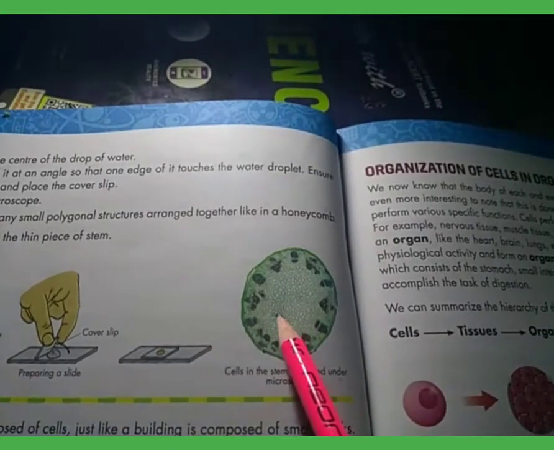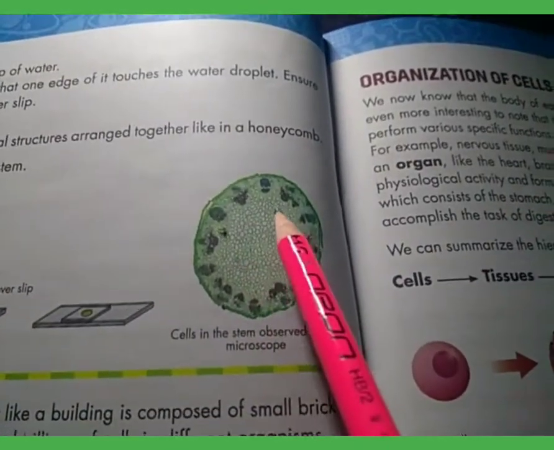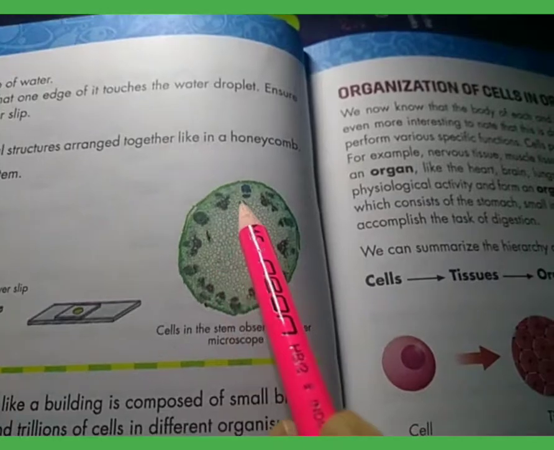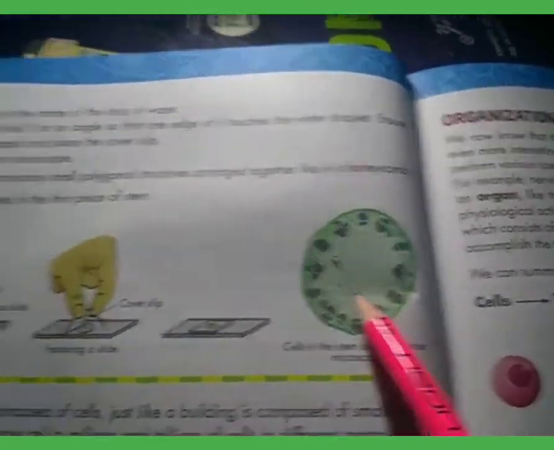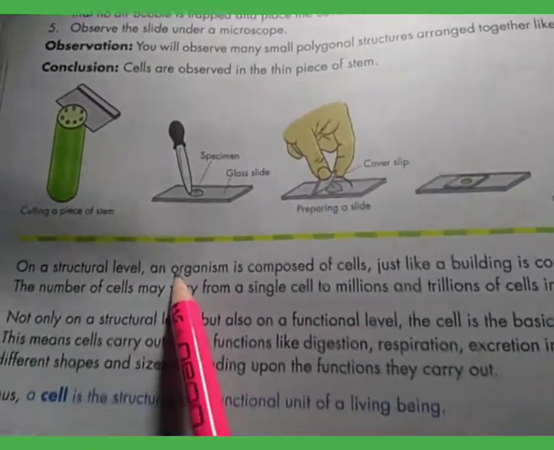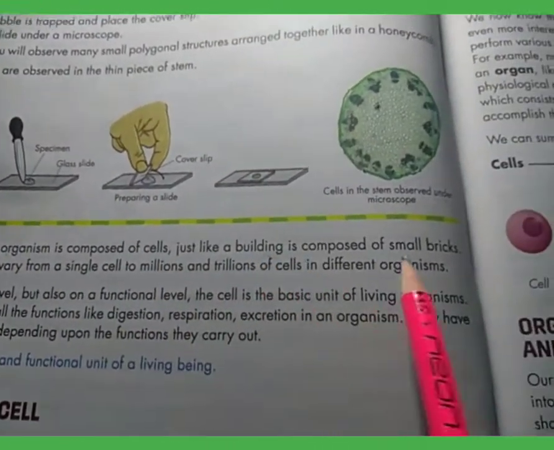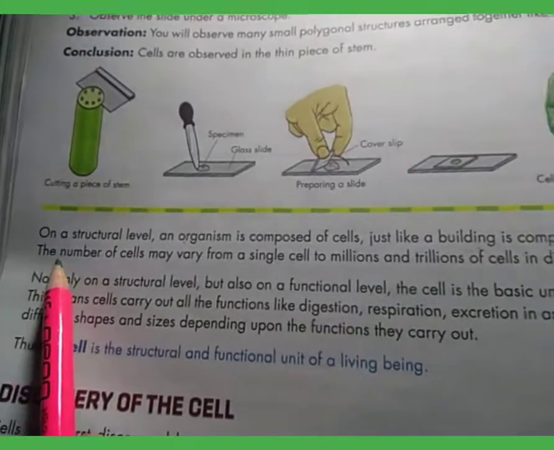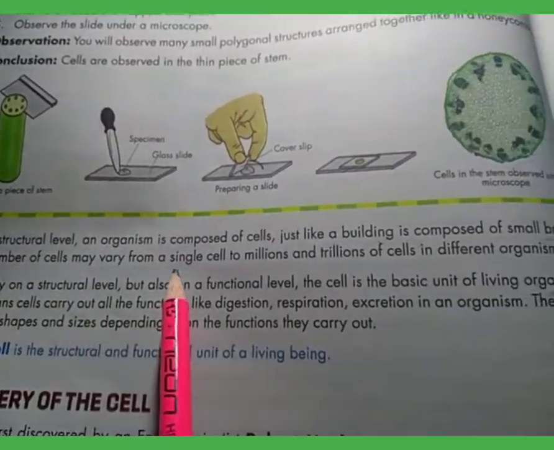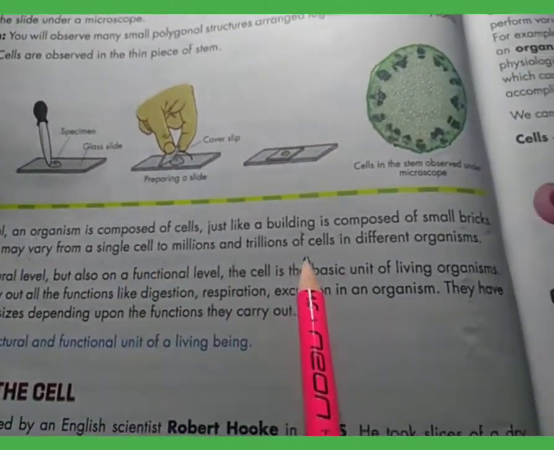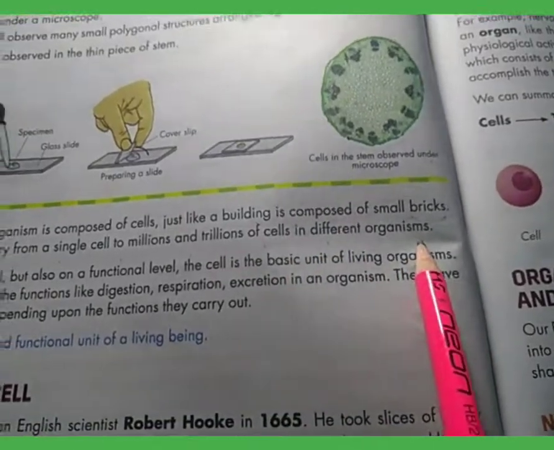The small rounded figures are called cells. On a structural level, an organism is composed of cells, just like a building is composed of small bricks. The number of cells may vary from a single cell to millions and trillions of cells in different organisms.